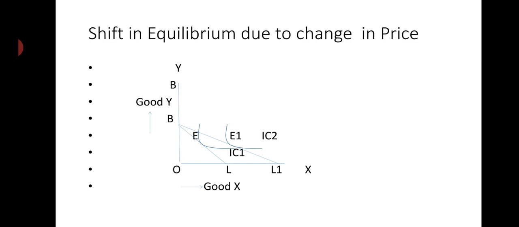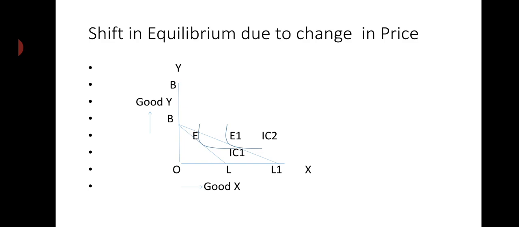The budget line has tilted from BL to BL1, and the new equilibrium point is E1. This has happened due to the change in the price of good X, the fall in its price.